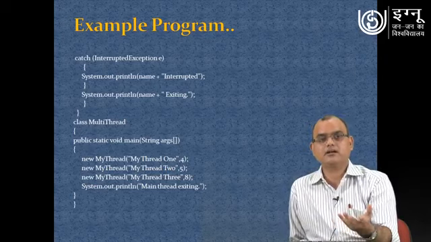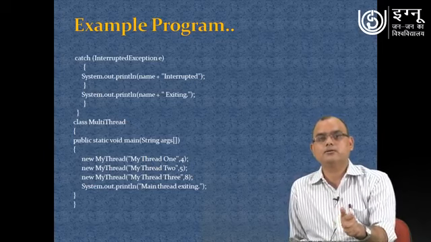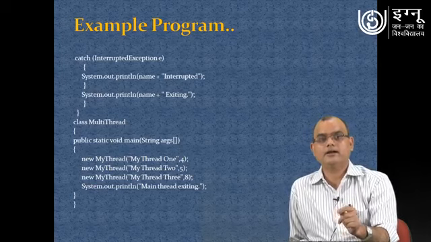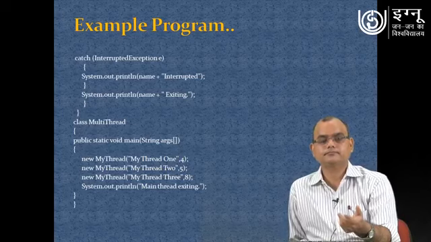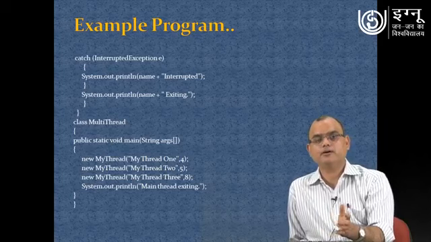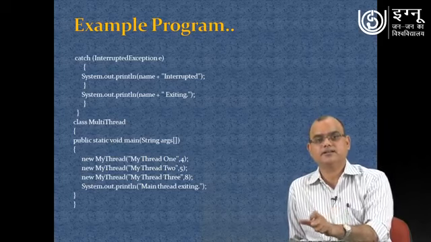If the exception is not occurring, obviously the control of the program will not go into that section, and that line, "interrupted", will not be printed in your program. Once the process is completed, it will come out of your execution, and finally it is going to display "exiting".